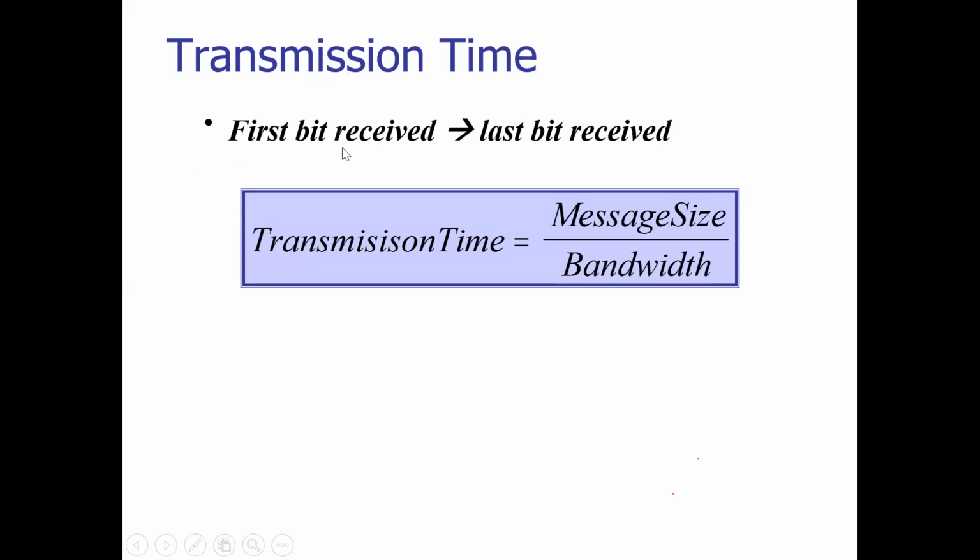Okay, transmission time. First bit is received, last bit is received. That means the first bit is received at the transmission medium from the sender, and the last bit is sent out to the transmission medium. That is nothing but your transmission time. So based on that, the message size divided by the bandwidth, that is the capacity of that channel, you'll calculate the transmission time.